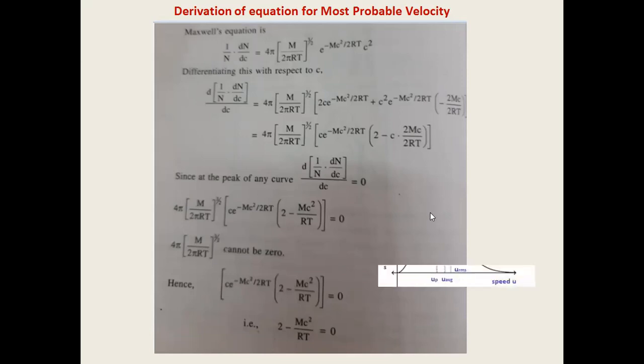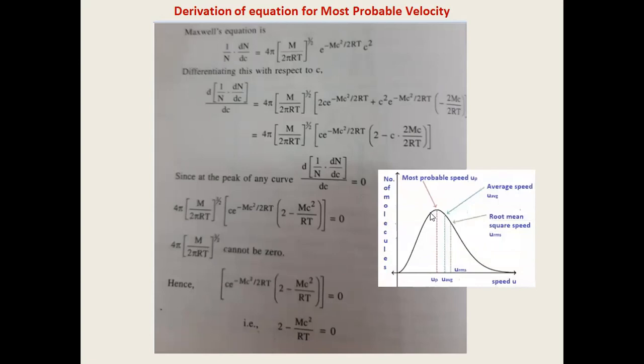Now, where is the most probable velocity located on the distribution curve? At the peak of the curve, is it not? Because the definition is: the velocity possessed by the maximum number of molecules in the gaseous sample is called the most probable velocity. On any curve, the derivative d/dx at the maximum point is always 0.